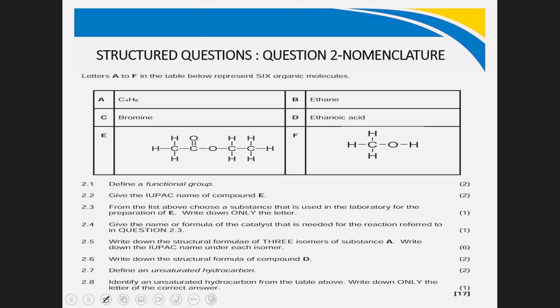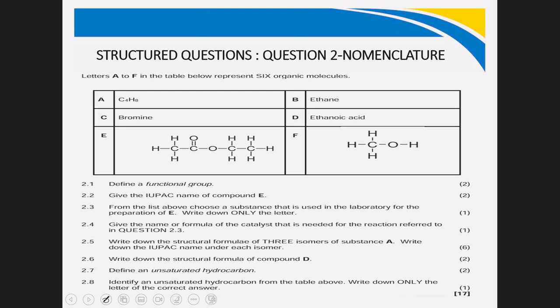So for question number 2, in part 1, I won't answer all the questions, but I will give you tips on how to answer. So the tips to answer question number 2 will be, first, analyze the table. If you are given the molecular formula, the structural formula, and also the condensed structural formula. So if you are given molecular formula, change that to structural formula so that you can see the functional group. So for A, first identify the homologous series. So A belongs to which homologous series? A belongs to an alkene.